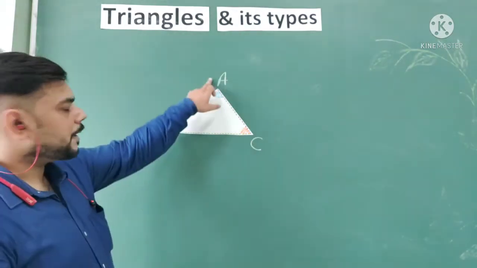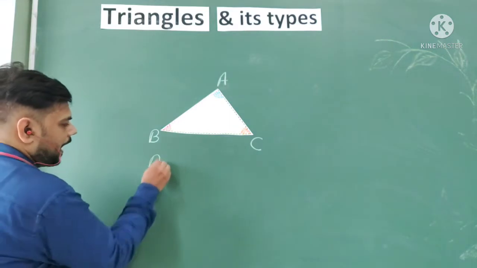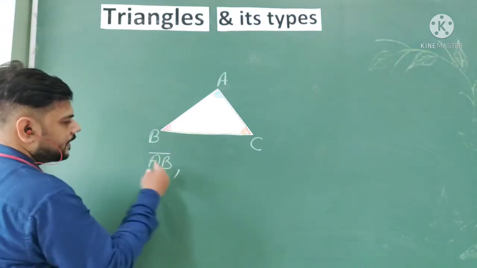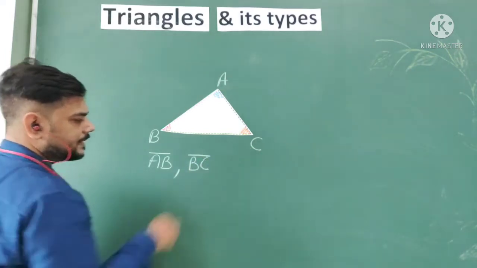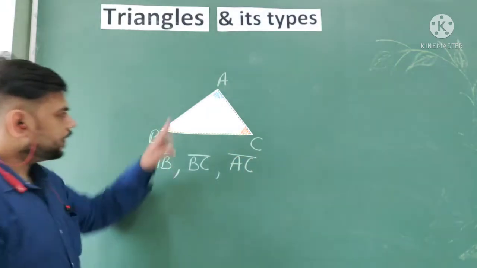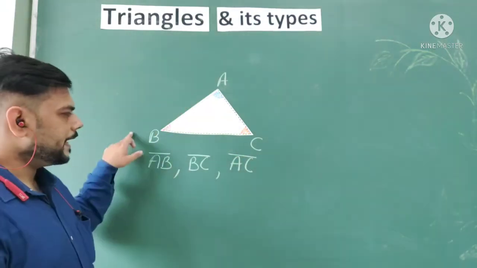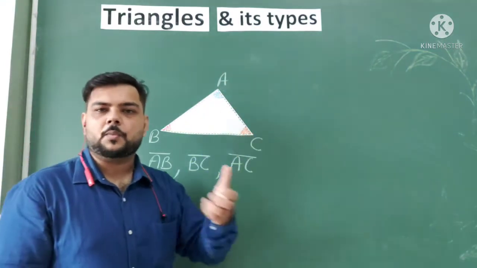When we are talking about the line segments, we have AB, which is the first line segment, BC, the second line segment, and third we have AC. We have three line segments AB, BC and CA. After that we talk about the vertices.